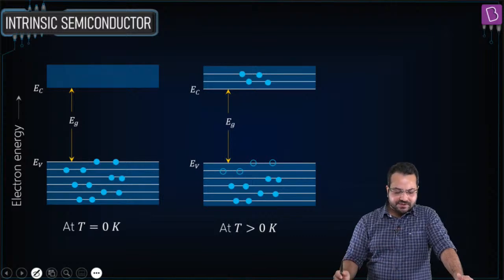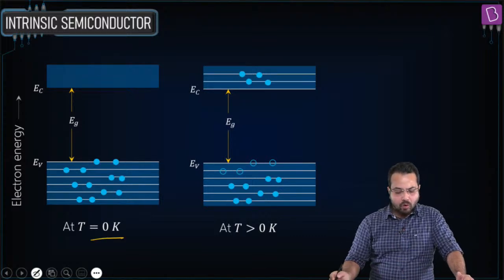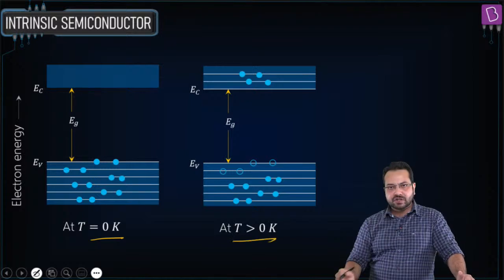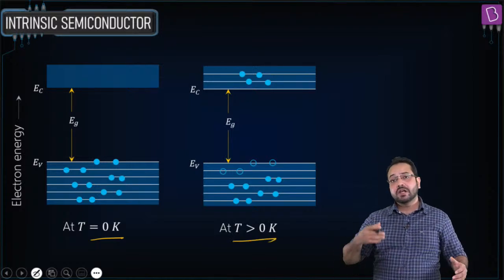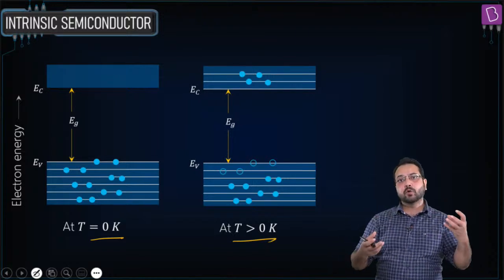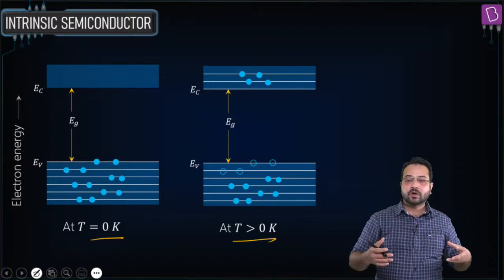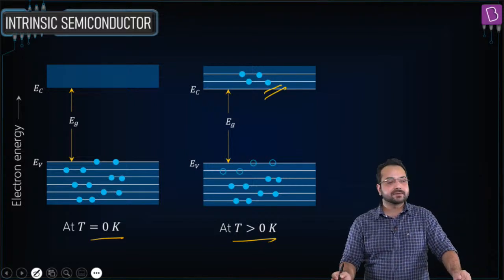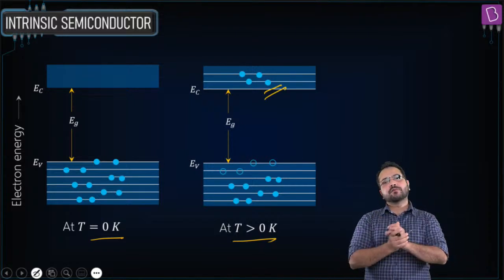Alright, so this is the scenario. At 0 Kelvin, all the electrons are going to sit in the valence band, but if temperature is greater than 0 Kelvin and we provide energy, then electron hole pairs are created and the electrons are going to go from the valence band to the conduction band. Any problems so far?